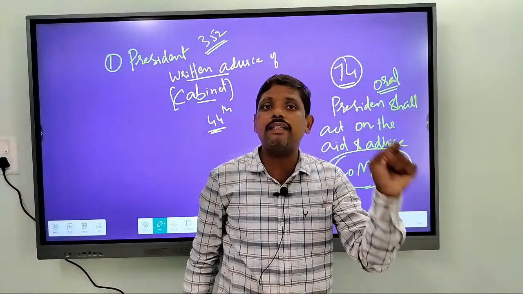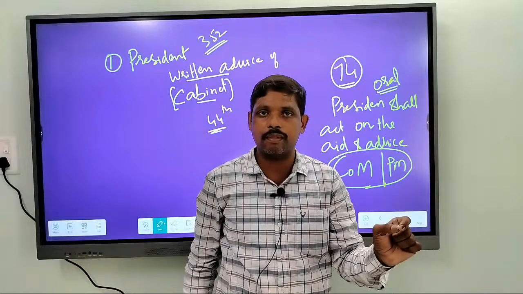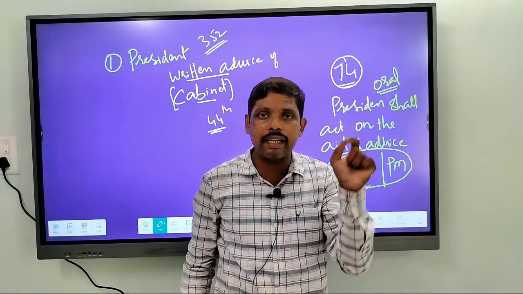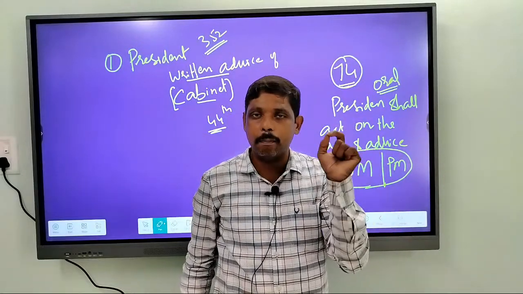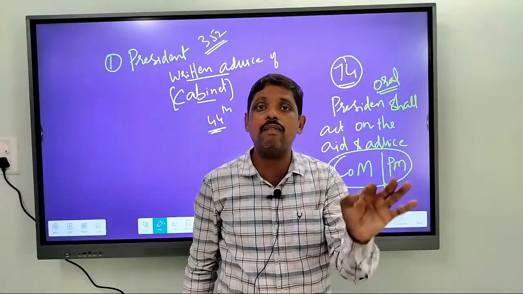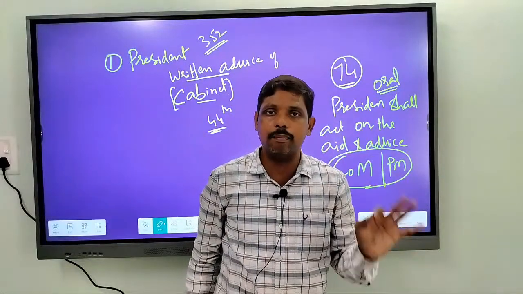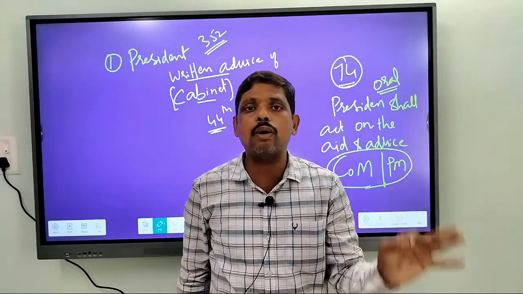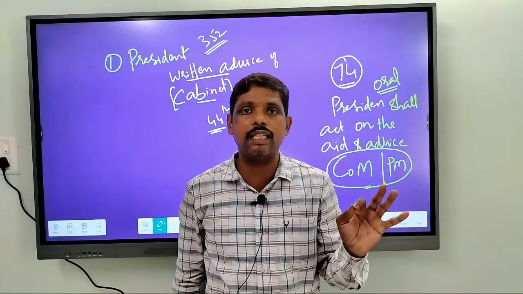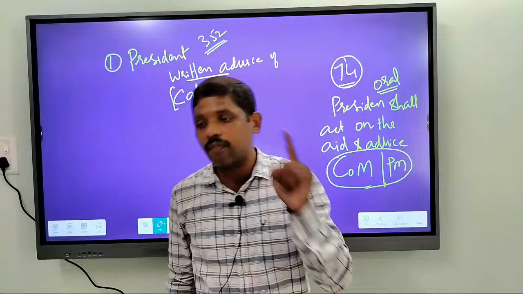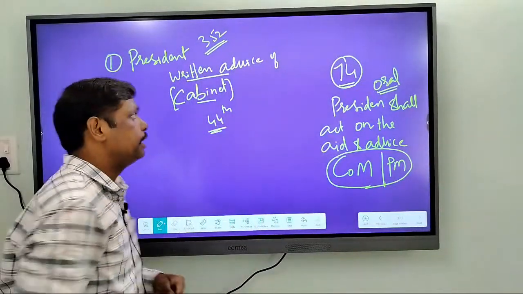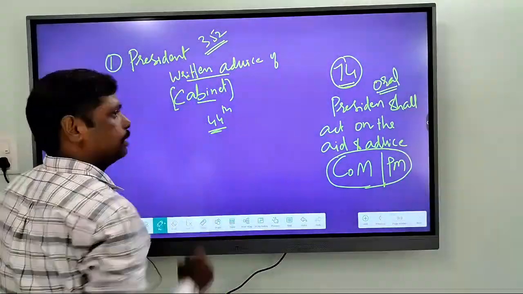So to avoid this kind of misuse of powers, it is now made compulsory to have written advice. That means the President should not impose a national emergency without the written advice of cabinet. It should be on the written advice of cabinet.